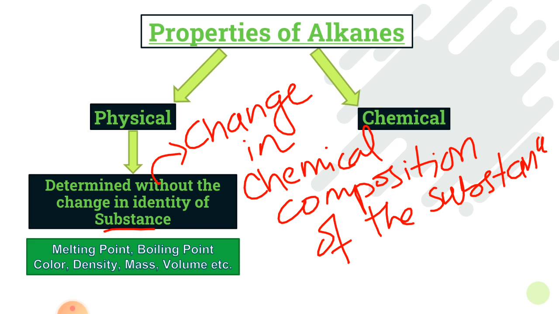These properties, melting point, boiling point, color, density, mass, volume, etc., these all are the physical properties. So whenever you determine the boiling point of a substance, then you are not changing the chemical composition of that substance. That substance before and after the determination of boiling point remains the same. So therefore, this boiling point is considered as the physical property.